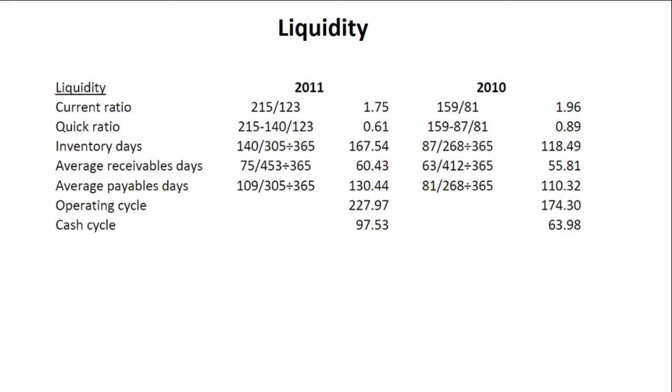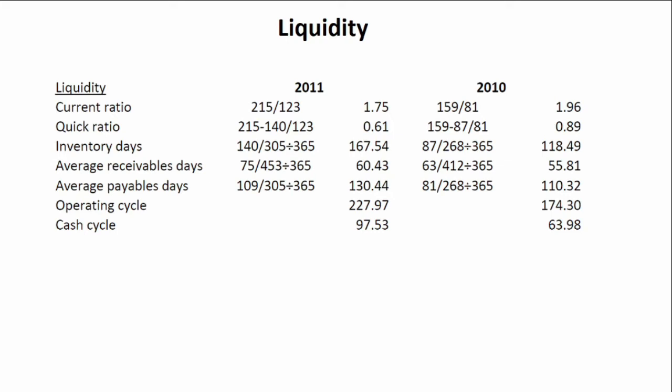So if we want to examine why our current ratio has deteriorated, we need to have a look at our inventory days, our average receivable days, and our average payable days. These ratios are going to help us to determine why our liquidity has deteriorated. So if we look at our inventory days, we'll see that our inventory days have increased. In 2010, it was 118 days, but now we actually have 167 days inventory on hand.